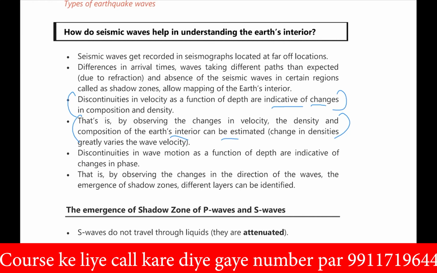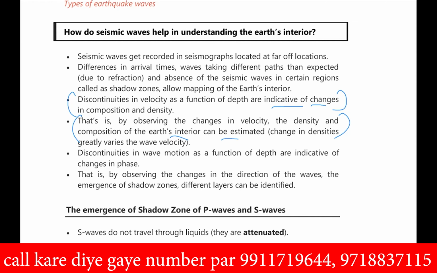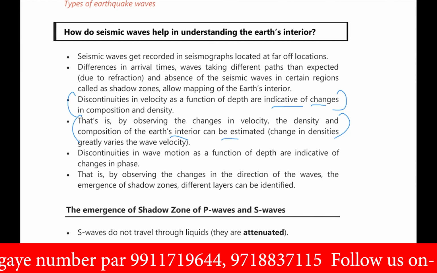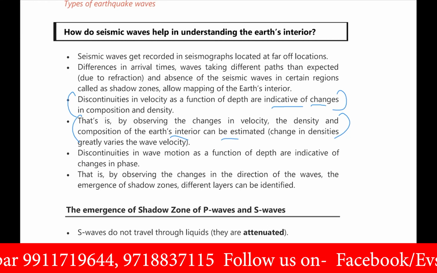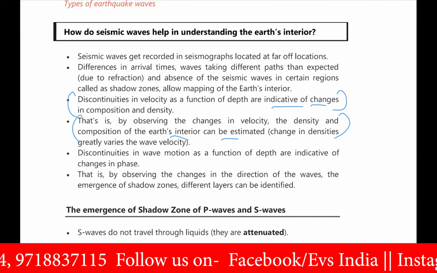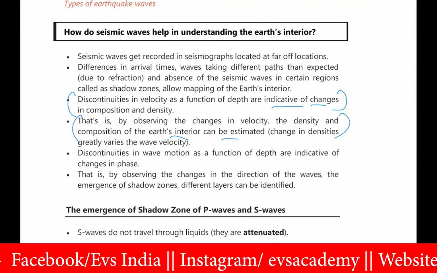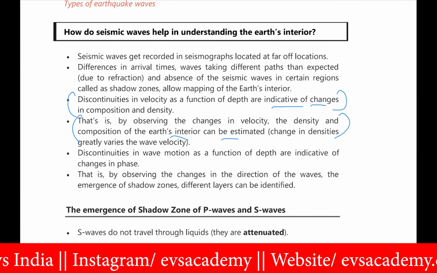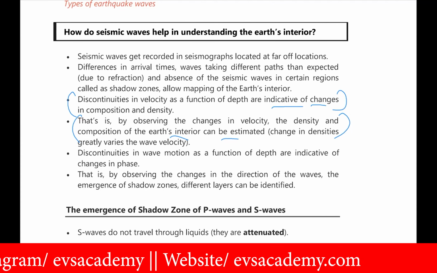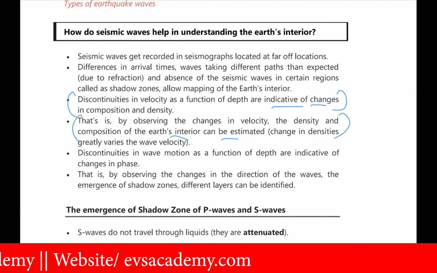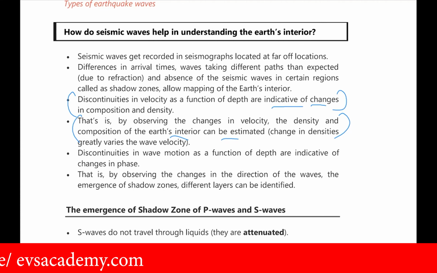Then the difference in the speed of the P waves is also because of the change in shear strength, or the change in liquid and solid proportion of the different materials. So in that way we can understand how the P wave changes its velocity due to the different forms or composition of the materials inside the Earth.